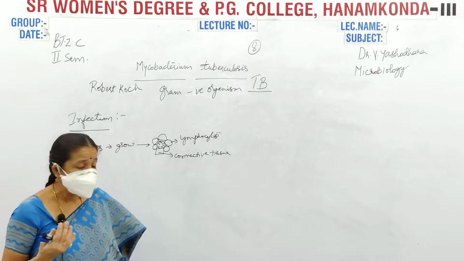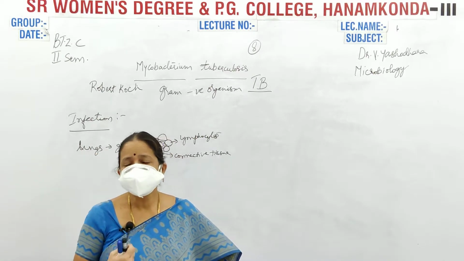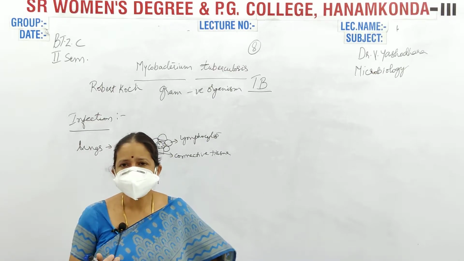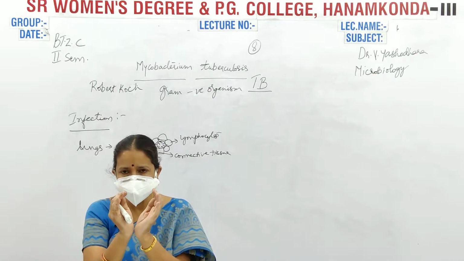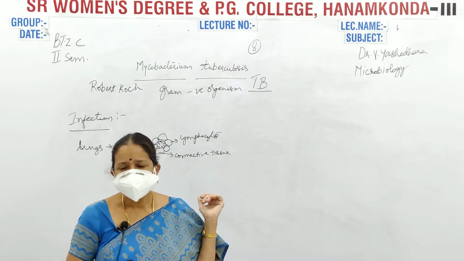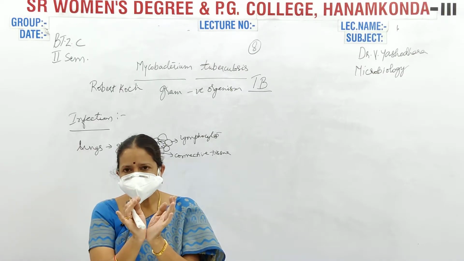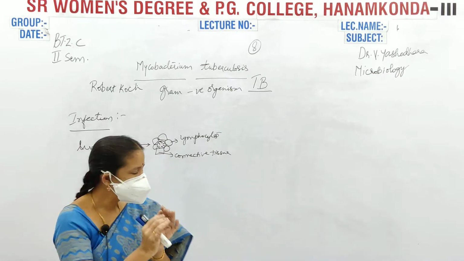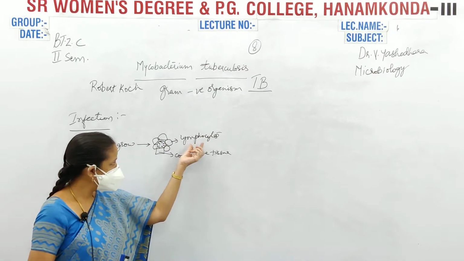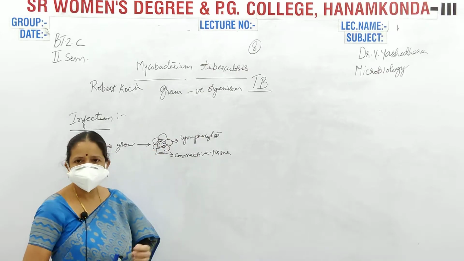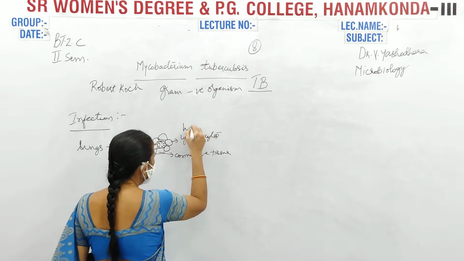When they grow, immediately the lymphocytes, which are nothing but the cells of our immune system, all of them, will go and surround the bacterial infection site along with the connective tissue. When they surround it, slowly they will have a reaction, because these are our immune cells. These immune cells start reacting with this, and that type of reaction is called hypersensitivity.